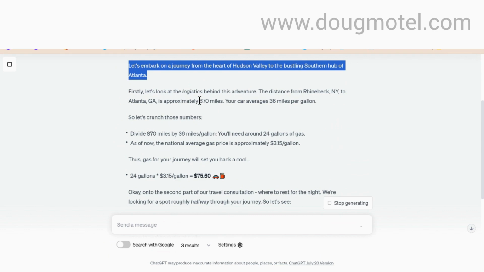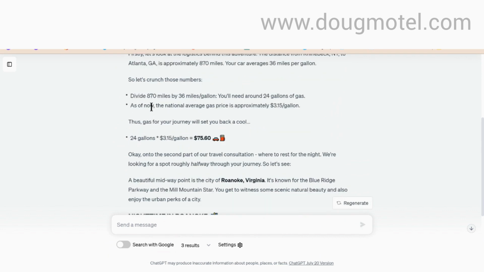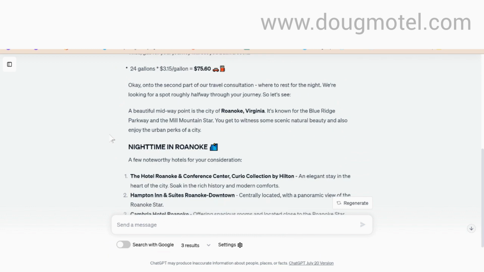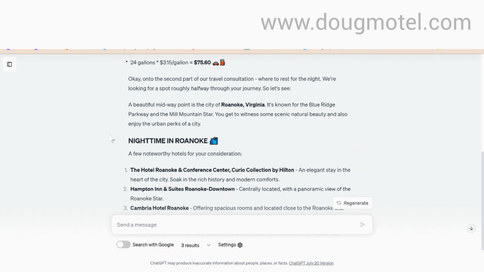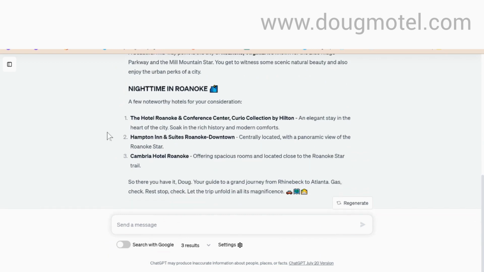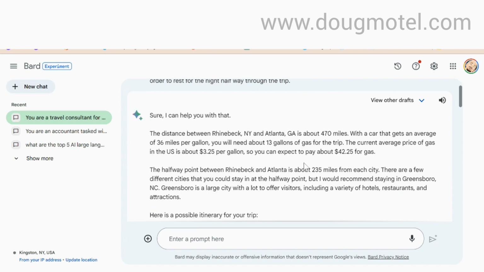So that's a very interesting number. It said 24 gallons at $3.15 per gallon. So I thought that was interesting. And it also said that Roanoke, Virginia is the best place to stop from where I am in the Catskill Mountains of New York to Atlanta, Georgia. So of course, it gave me some emojis and suggested some places for me to stay.